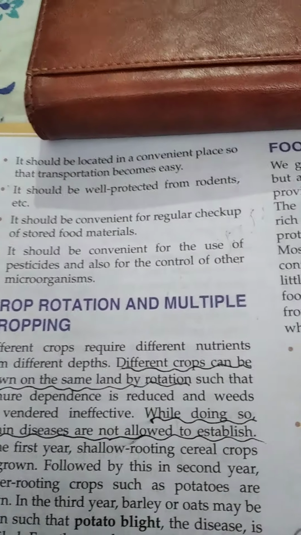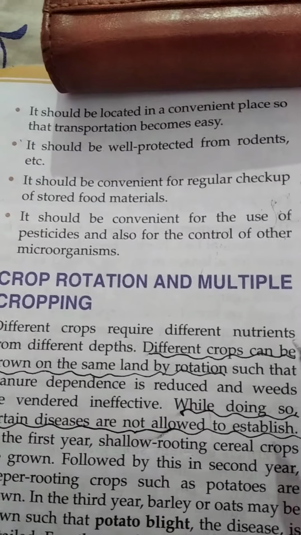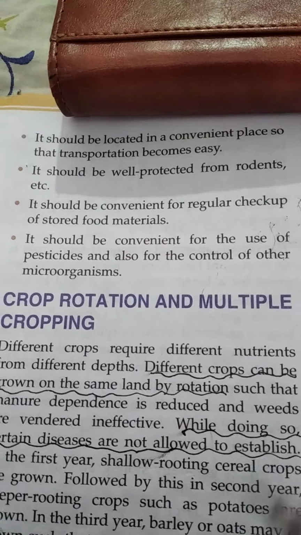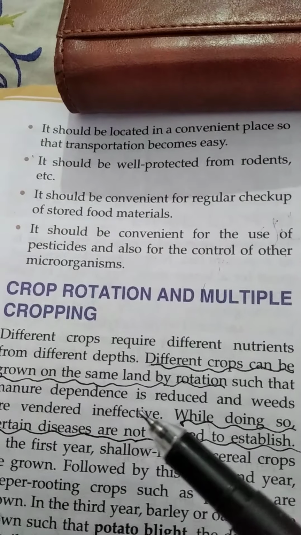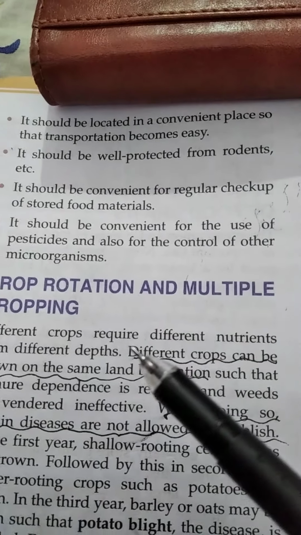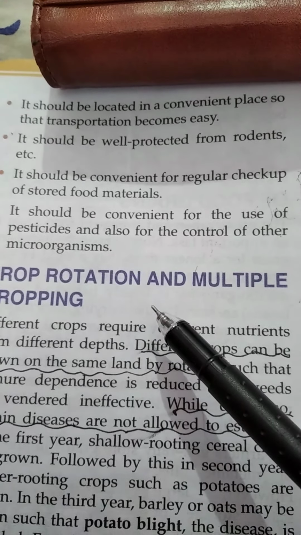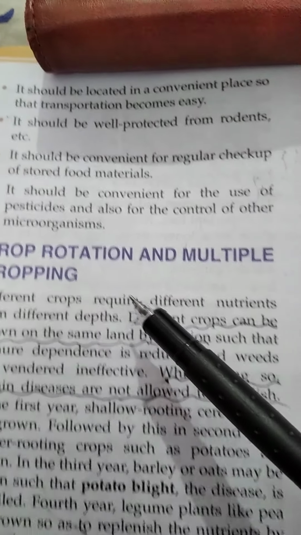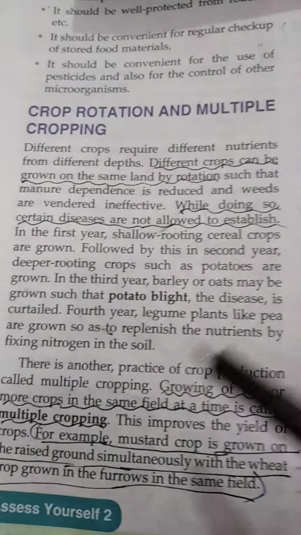कन्वीनियंट होना चाहिए कि उसको बीच बीच में देखा जा सके कि वो कहीं ख़राब तो नहीं हो गया है ग्रेन, क्योंकि अगर एक जगह ख़राब हो जाएगा तो पूरा का पूरा ग्रेन ही ख़राब हो जाएगा. तो it's bad, so we have to check it on a regular basis. It should be convenient for the use of pesticide and also for the control of other microorganisms. Right? So this is the last process now.